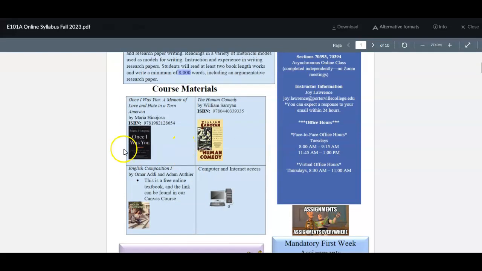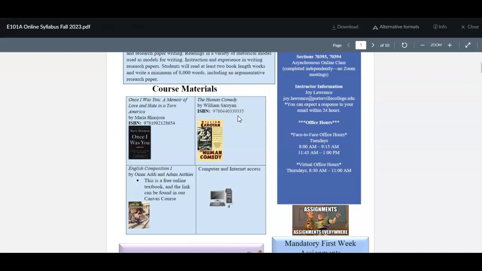These are the textbooks that you will need for this course. This book here is a free resource called English Composition 1, and there are links to it in the course. I will show you where those are. This Once I Was You, A Memoir of Love and Hate in a Torn America by Maria Hinojosa is a required book that you'll need for this course, as is The Human Comedy by William Saroyan.